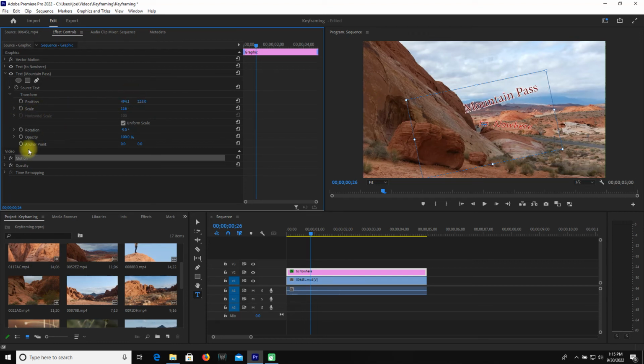So most of the time when you're using the graphics area, you want to stay with it. And if you're using the video motion, then you want to stick with that. And try not to mix them too much until you're very comfortable with what's going on. In either case, this is a quick introduction to the graphics control panel, and we'll talk about how to go over and have things move around and move when you want them to move.